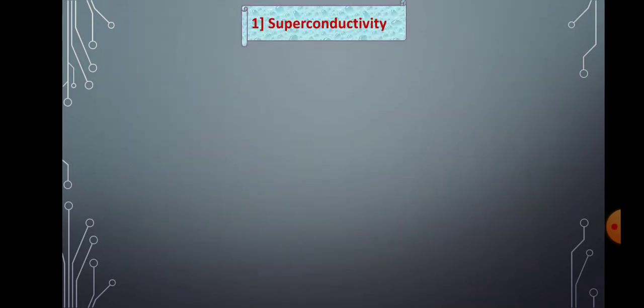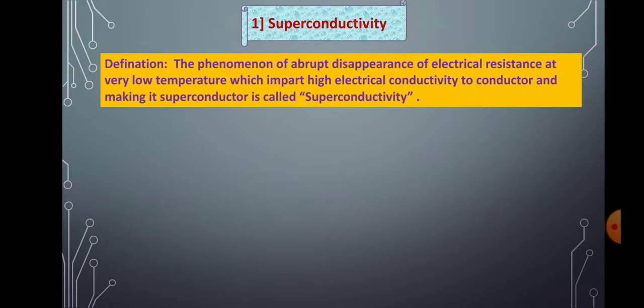Now students, we see some terms used in the superconductivity phenomenon. Number one, superconductivity, now very systematically defined. The phenomenon of abrupt disappearance of electrical resistance at very low temperature, which imparts high electrical conductivity to a conductor and makes it a superconductor, is called superconductivity.